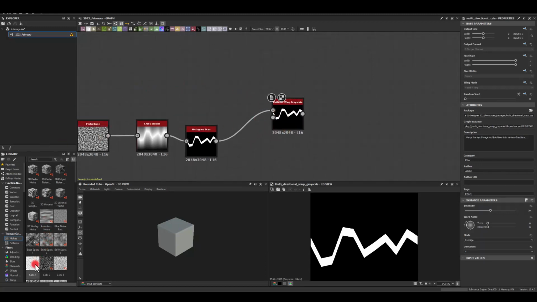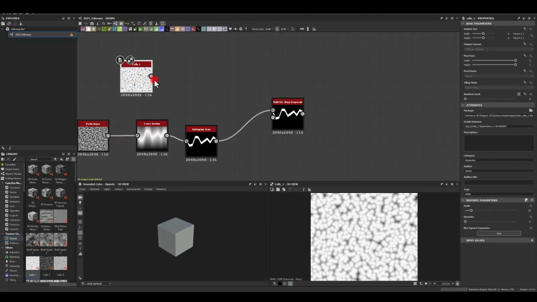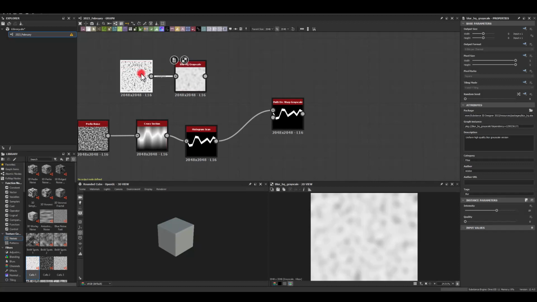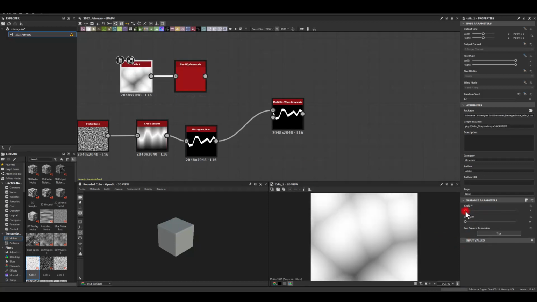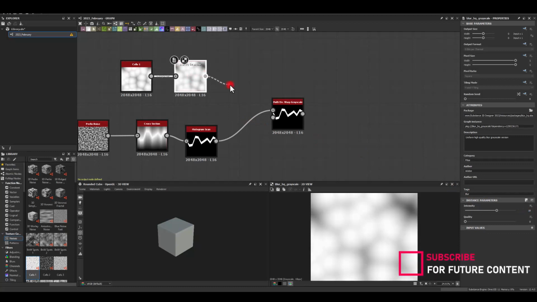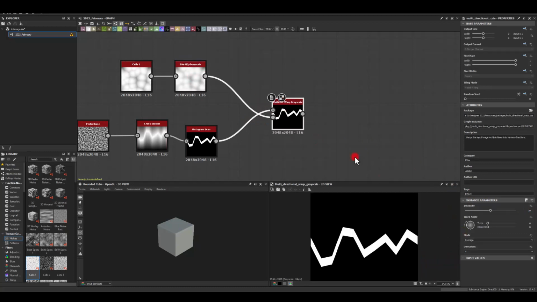To distort it, I'm just gonna get maybe cells 1 texture, and I'm gonna blur it with the default settings for now. I need this to be very small scale, maybe 5. And then let's apply it. In here, I'm gonna increase the intensity and change the direction to 2, and this maybe to chain.